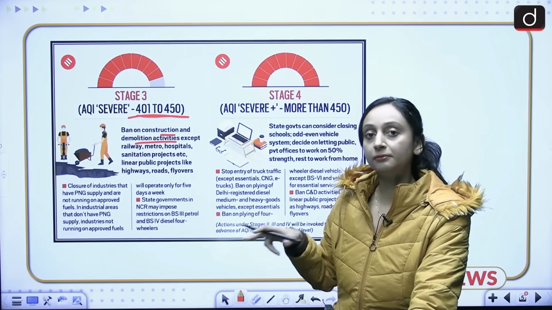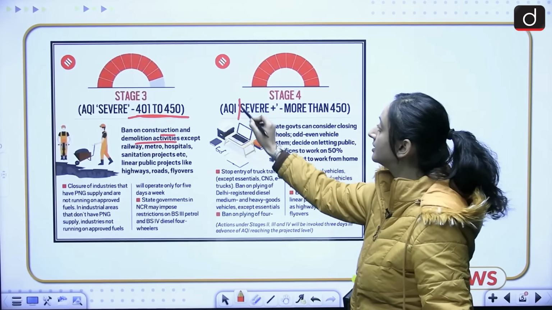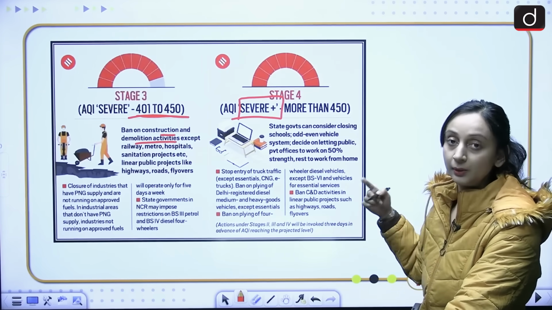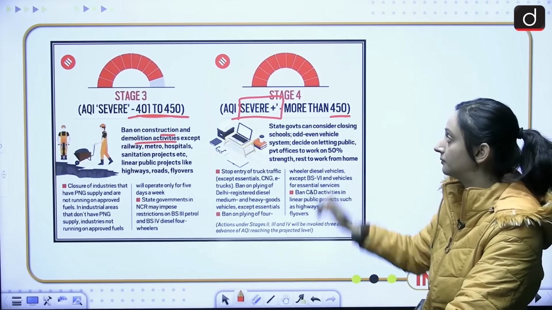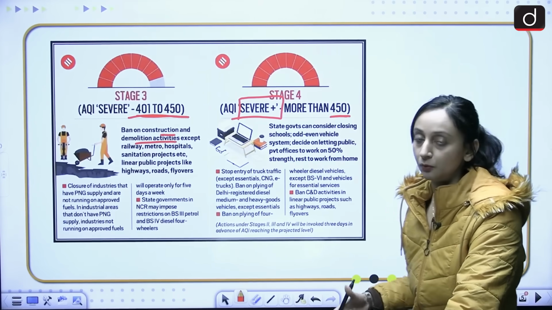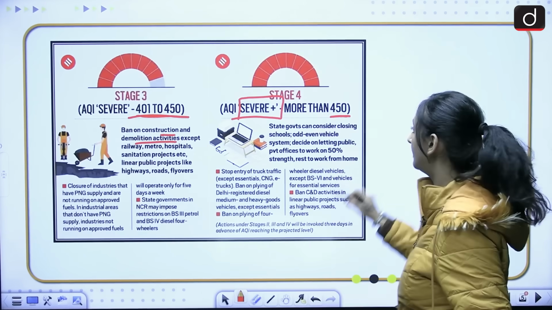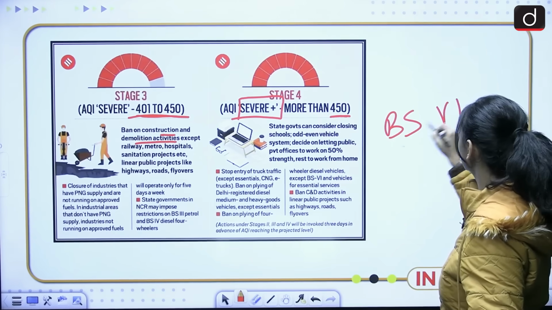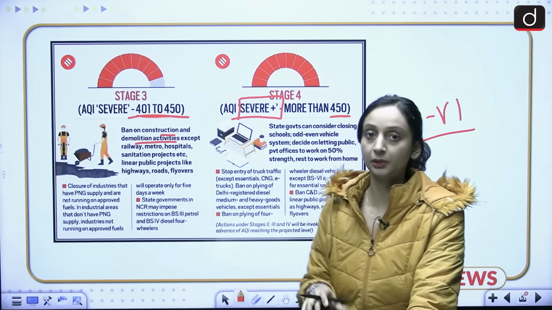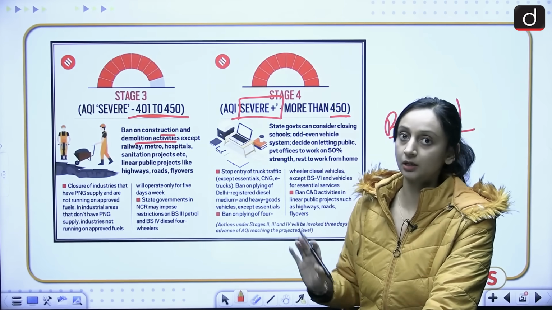And finally, we have stage 4 or GRAP-IV, where AQI is severe plus. Severe plus meaning more than 450. When the AQI reaches more than 450, we have stage 4 of GRAP implemented. GRAP-IV is enforced. This is the scenario right now in Delhi also. Here, all the other vehicles except BS6 are not going to be permitted to run in Delhi, except for some essential vehicles. All the other vehicles are not going to be allowed.